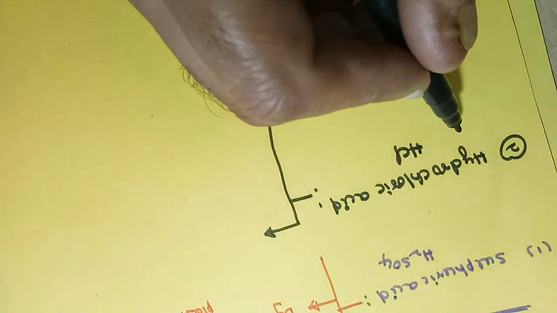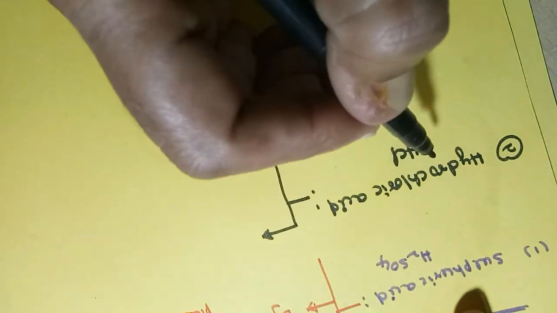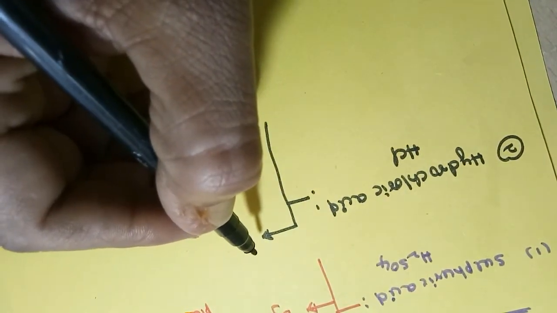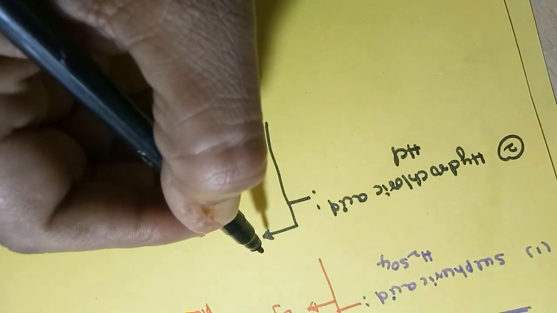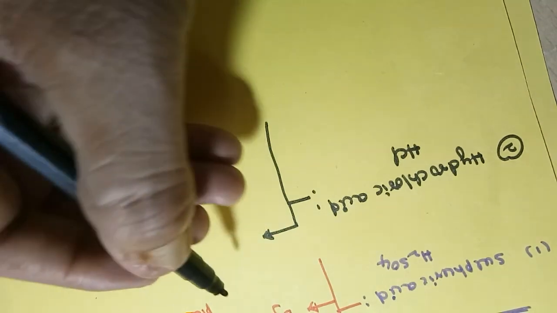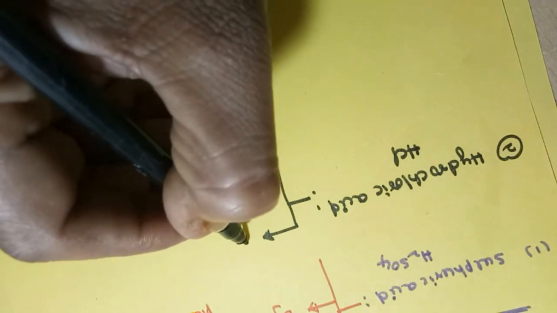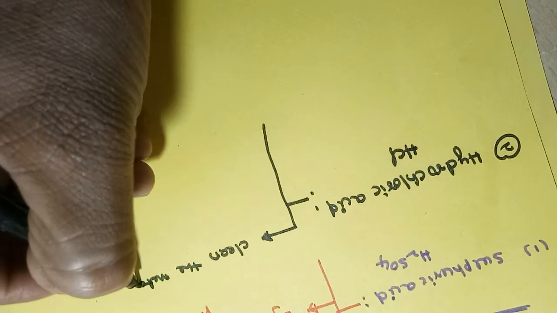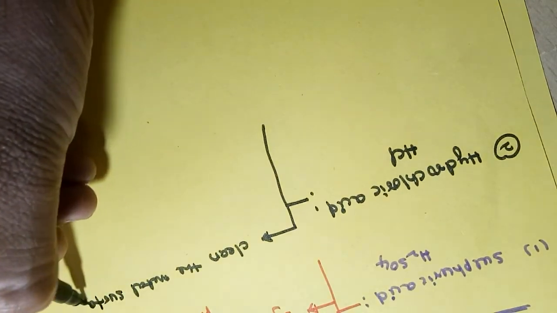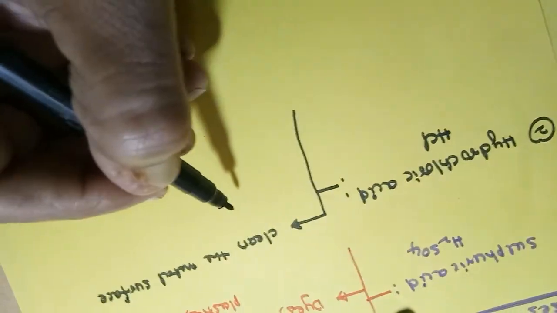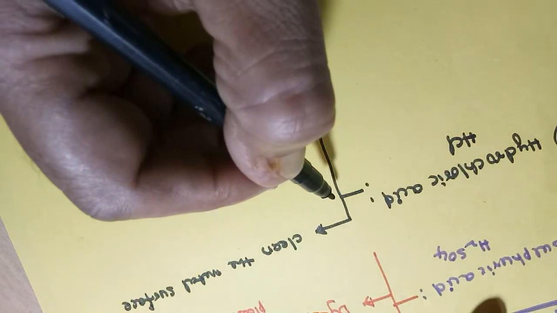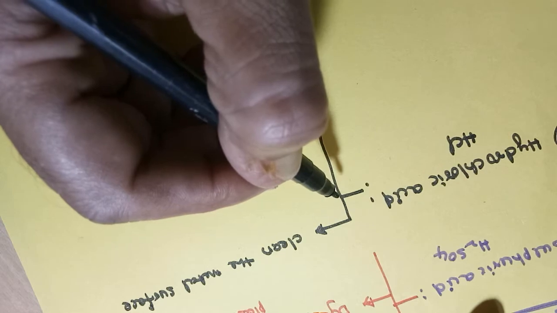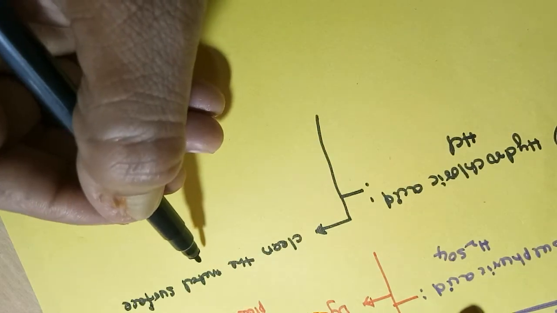Next is hydrochloric acid. Where do we use hydrochloric acid? It is used in the tinning industry and the galvanizing industry to clean the metal surfaces after some chemical reactions take place. In which industries? Galvanizing industry and tinning industry. It is used to clean the metal surfaces.